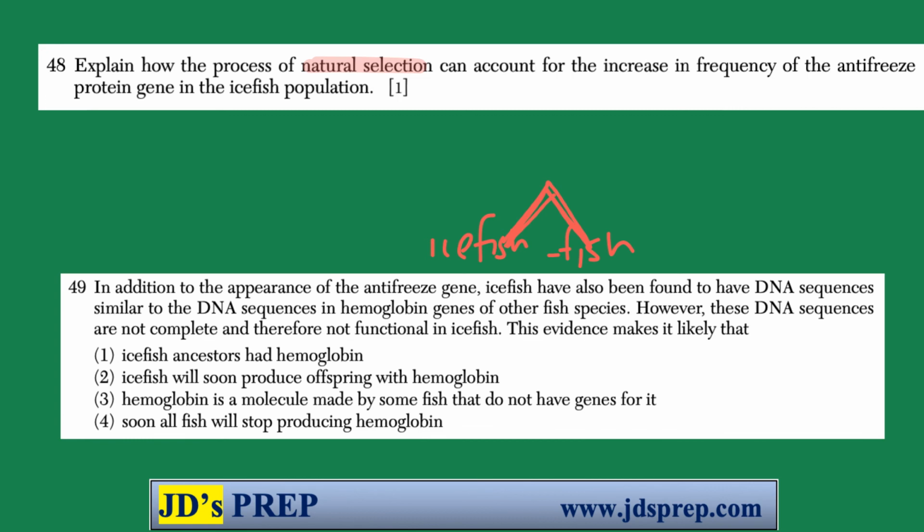This first one is our best answer. So ice fish ancestors had hemoglobin. Okay, it's unlikely that ice fish would start producing something that wouldn't help them survive. This one doesn't make sense. It wouldn't be made by fish that don't have genes for it. And again, this is not really relevant in terms of what we're being asked. Okay, so the answer is 1.